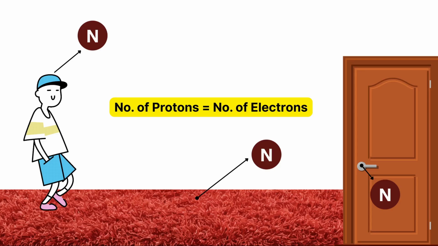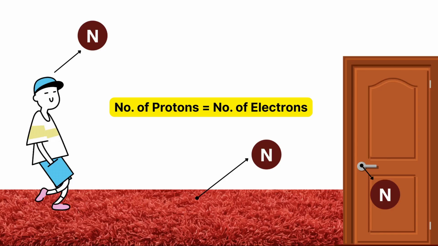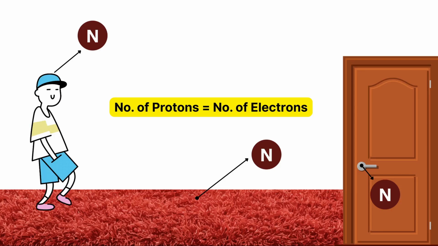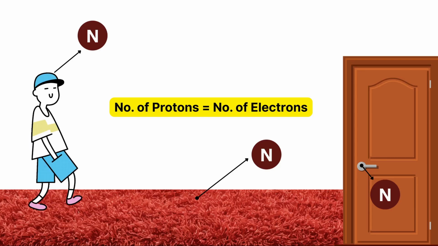In this example scenario, we have a man walking on a silicon carpet and there is a doorknob. Here we have to consider three elements. One element is the man walking. The man is neutral, where the number of protons is equal to the number of electrons. The man is in the equilibrium state, and the carpet is also in a neutral state, and the doorknob is also in a neutral state.